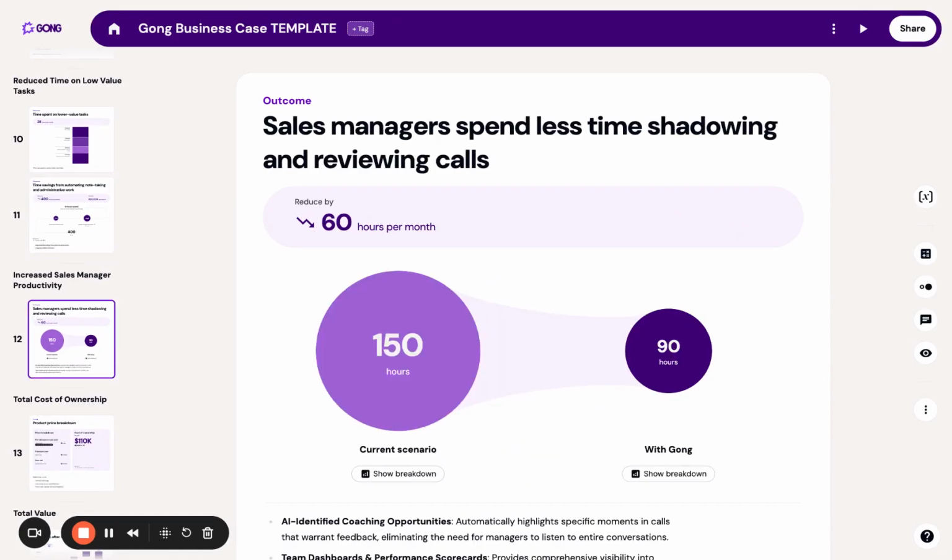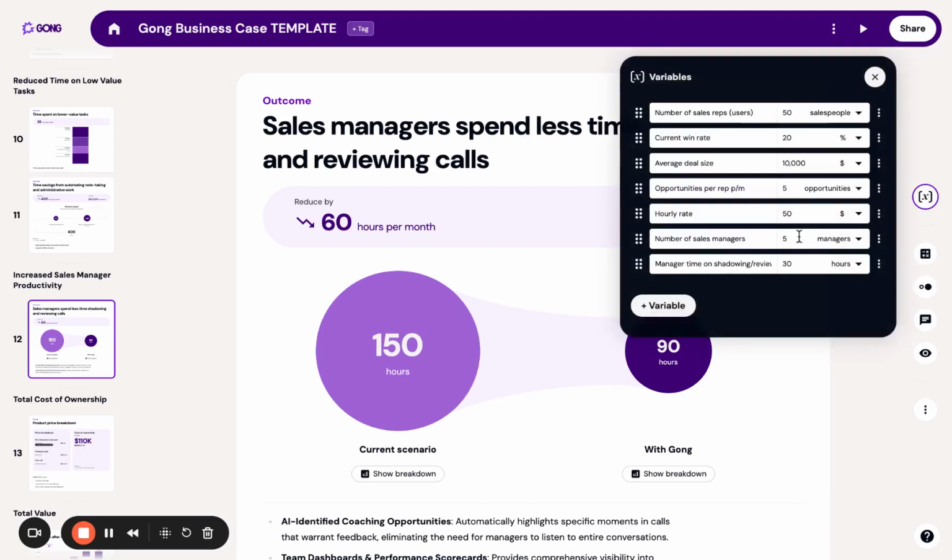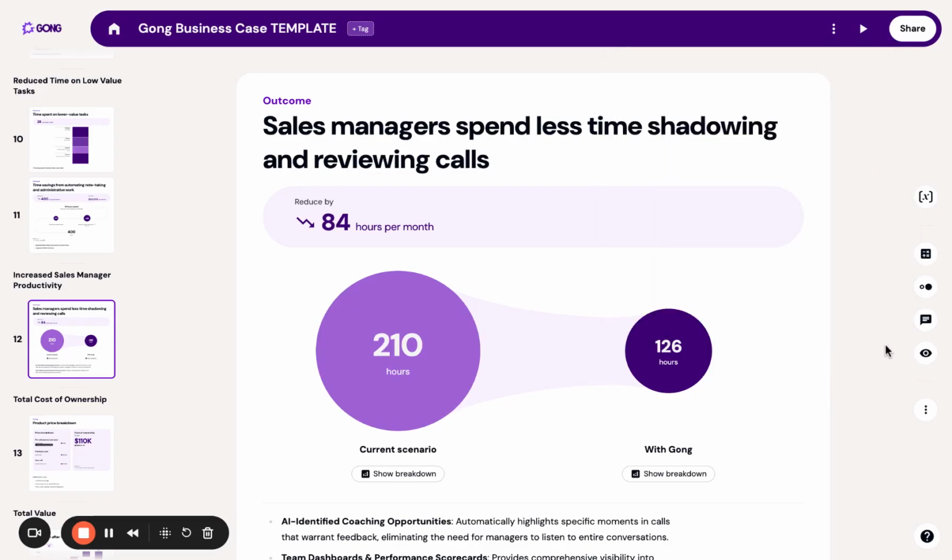Another time-saving component is for sales managers, better coaching and less time reviewing or shadowing calls. And again, by entering the specific number of sales managers which my prospects might have, I can then personalize the outcome chart to show them specifically how much time they might save by using Gong.